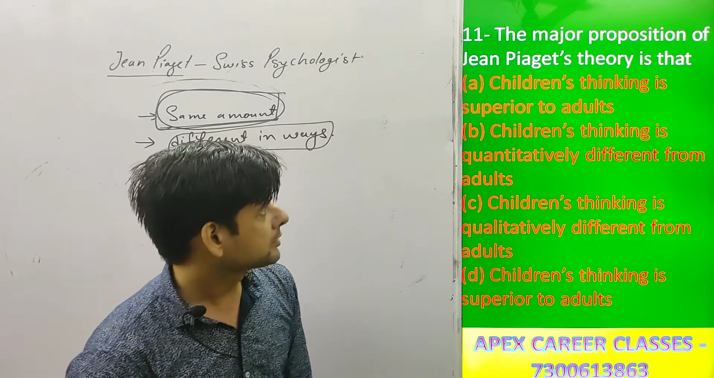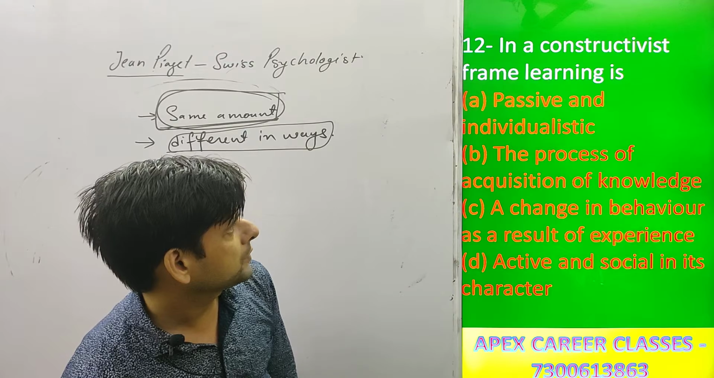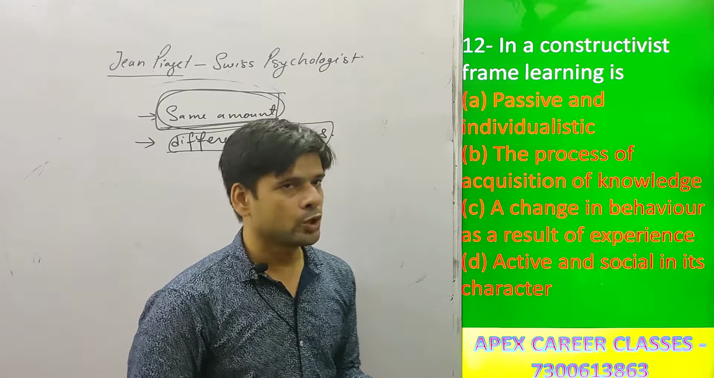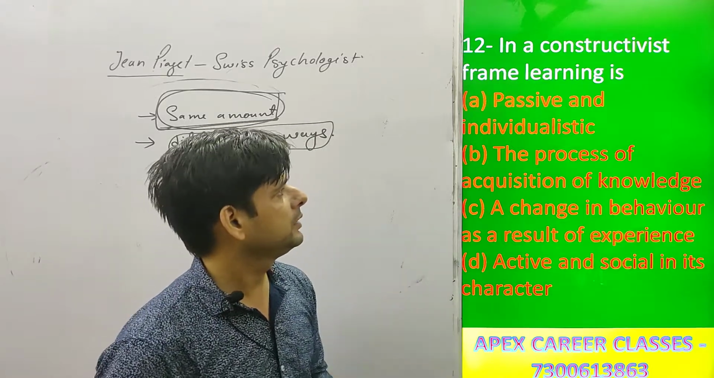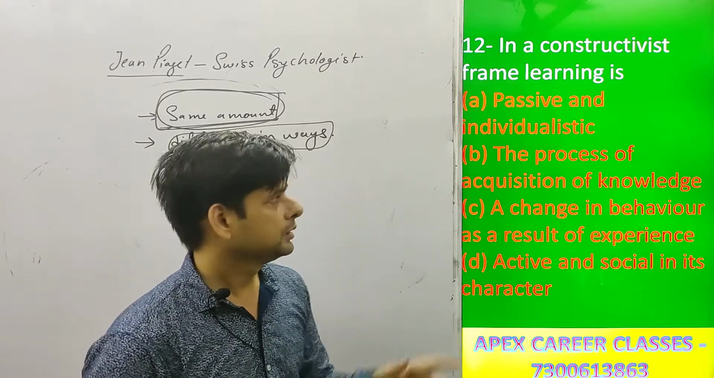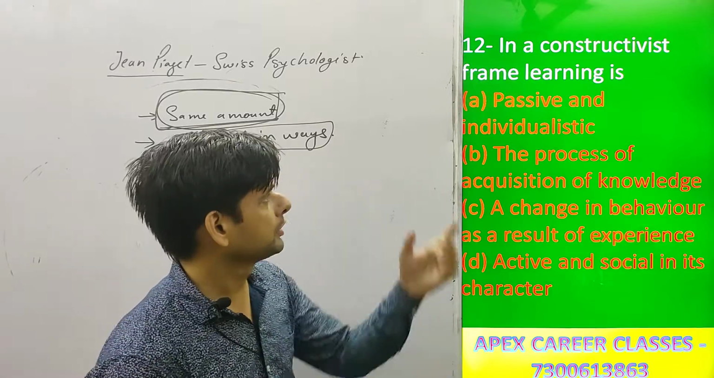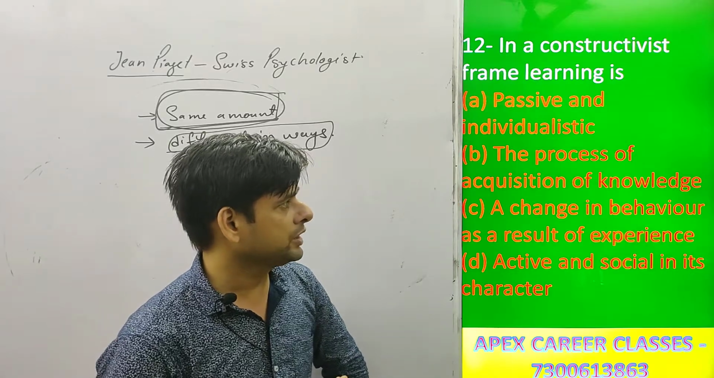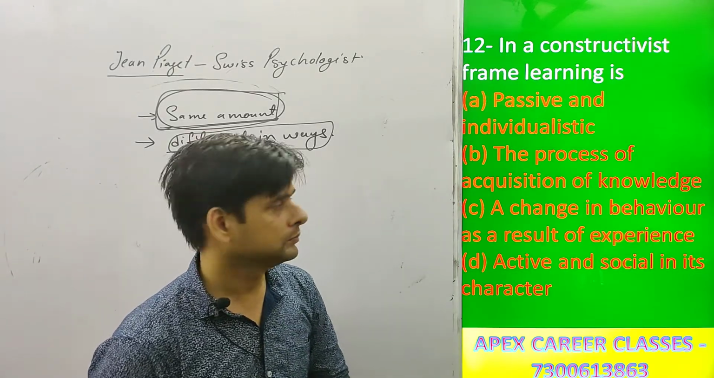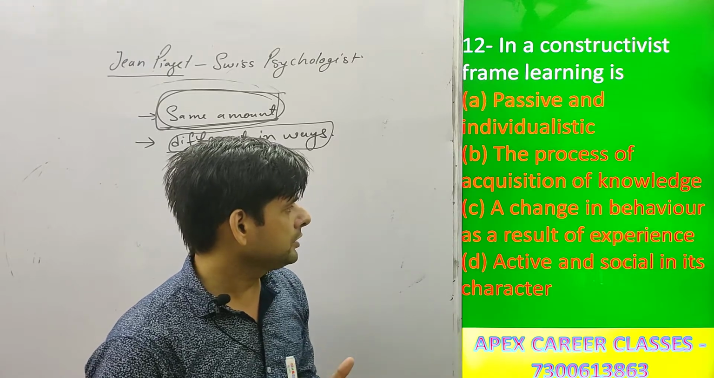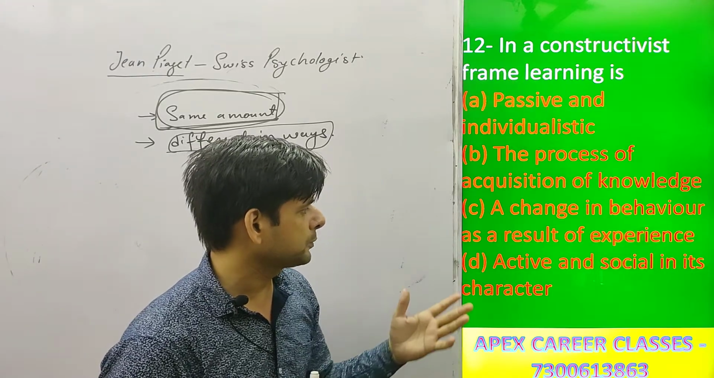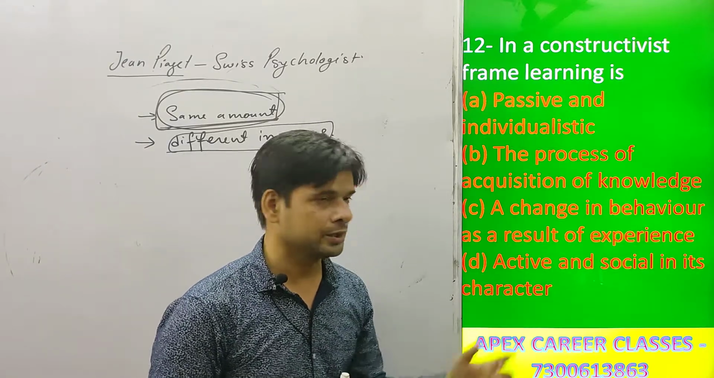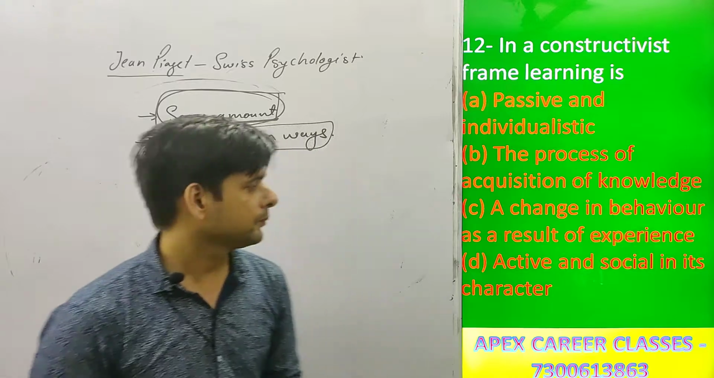Our next question is, in a constructivist frame, learning is, you have four options here. Option A, passive and individualistic. This option is wrong because according to constructivism, children are active. Option B, the process of acquisition of knowledge. It is also wrong. Option C, a change in behavior as a result of experience. And the fourth one is active and social in its character. Option D is correct here.